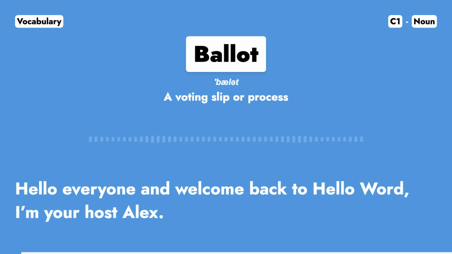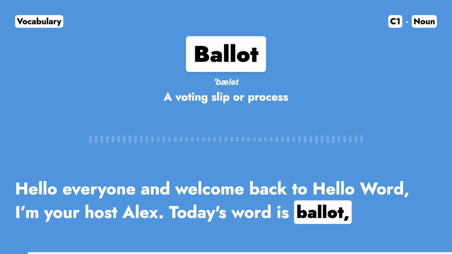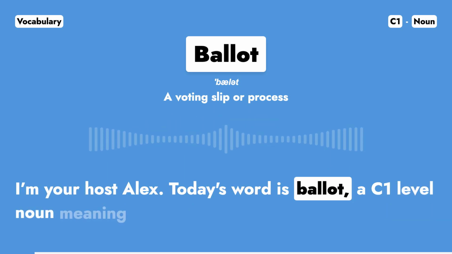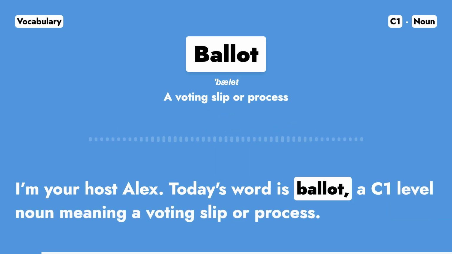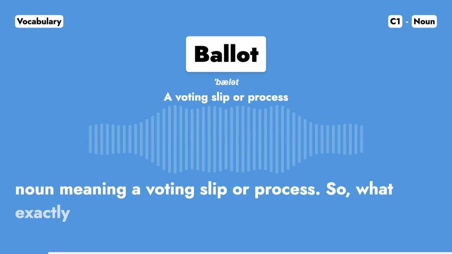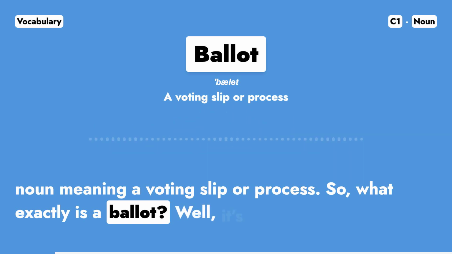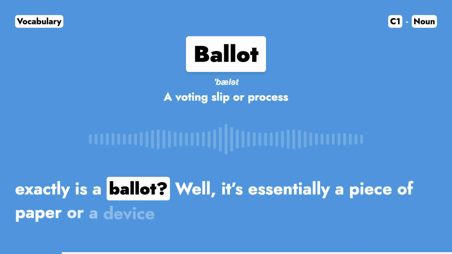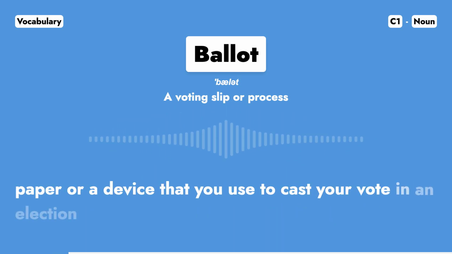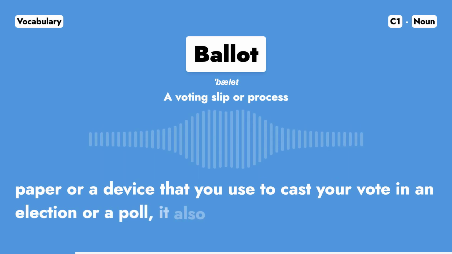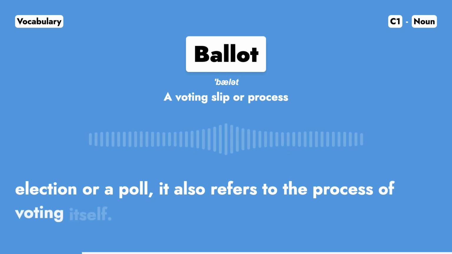I'm your host, Alex. Today's word is ballot, a C1 level noun meaning a voting slip or process. So, what exactly is a ballot? Well, it's essentially a piece of paper or a device that you use to cast your vote in an election or a poll. It also refers to the process of voting itself.